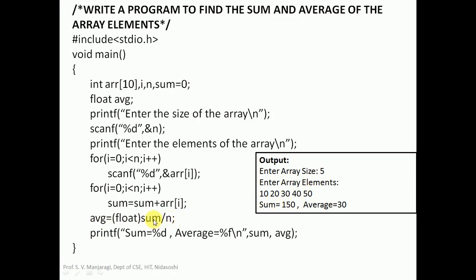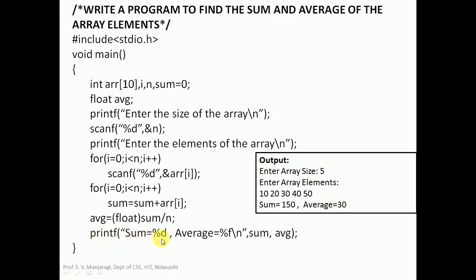To convert it to floating point, because the average is a floating point, we need to do type casting. Type conversion we need to make here. Sum is an integer, n is an integer. If you divide an integer by an integer, you will get the answer as an integer, but we want the average in float. Hence, the integer value we need to convert to float for that purpose. So this type conversion we are making here. Whatever value we get here will be converted to float. That is essentially the average. We should get 30.000.